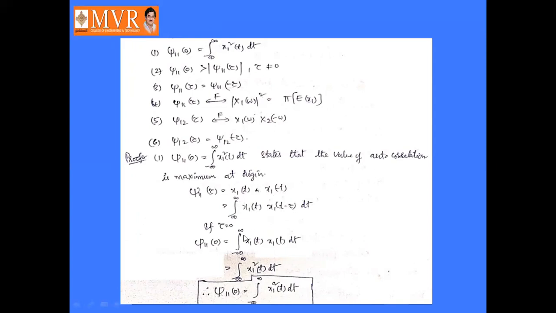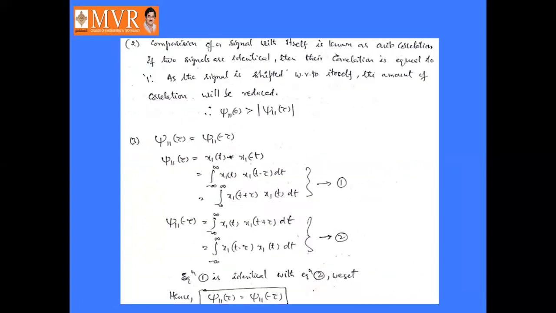If you put tau equal to 0 here, it becomes the integral of x1 of t into x1 of t dt, that is the integral of x1 square t dt. Hence proved. So J11 of 0 is equal to the integral from minus infinity to infinity of x1 square t dt.